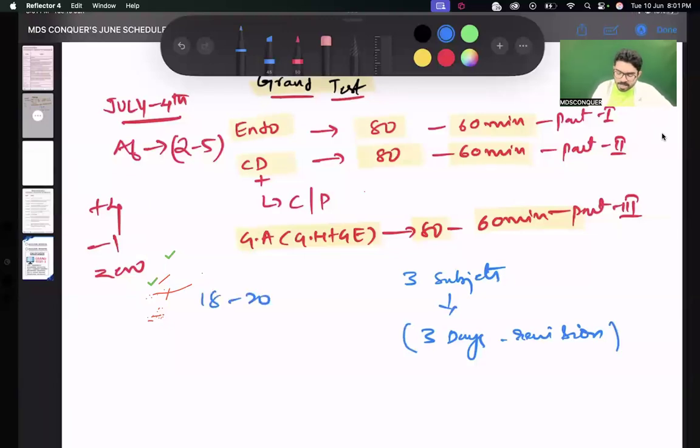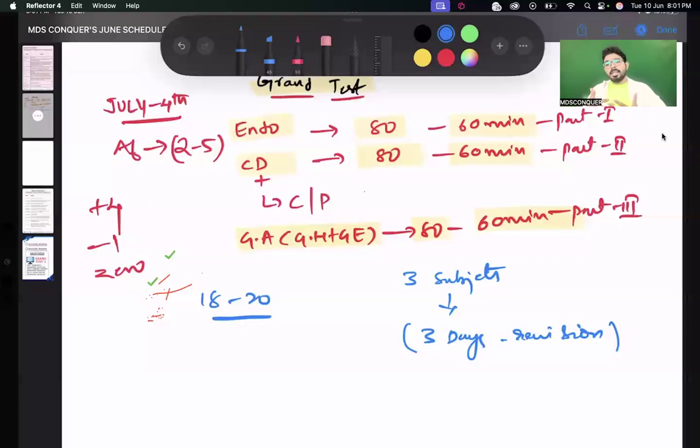If you're going for the final exam, as we are dealing with 18 to 20 subjects, you need to keep at least 15 days of last revision. Most of the toppers will go for at least 2 weeks of hardcore revision, revising all the subjects in the last 2 weeks. So keeping that in mind, as we have 3 subjects now, I want you to keep 3 days of revision time. Clear? The last 3 days are going to be your revision time.